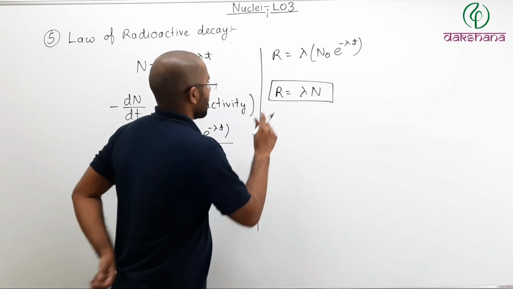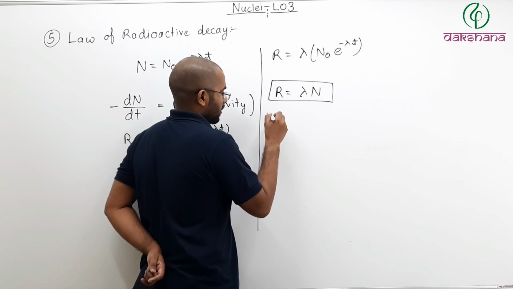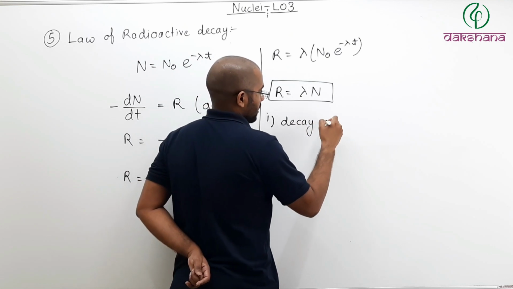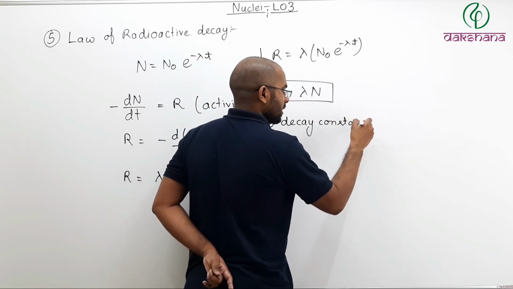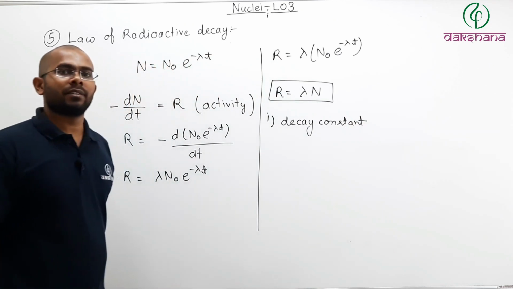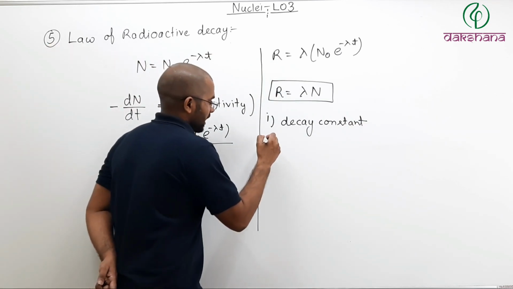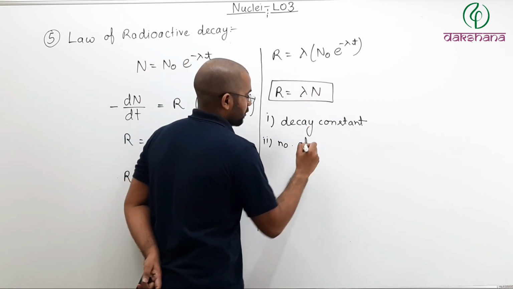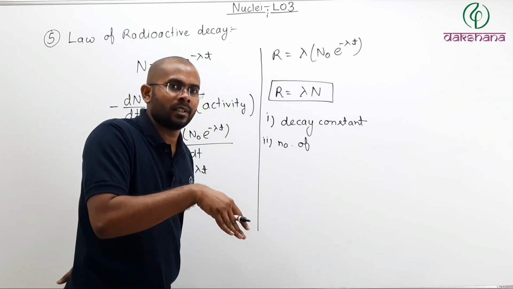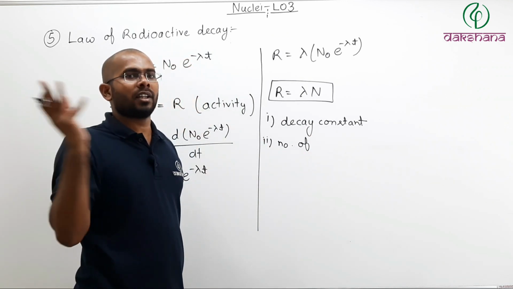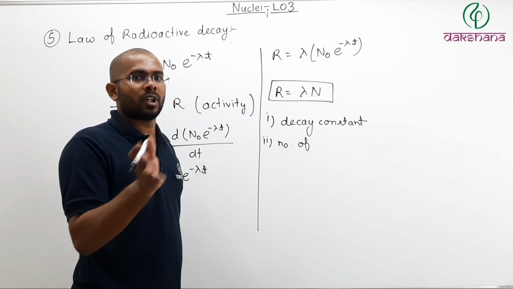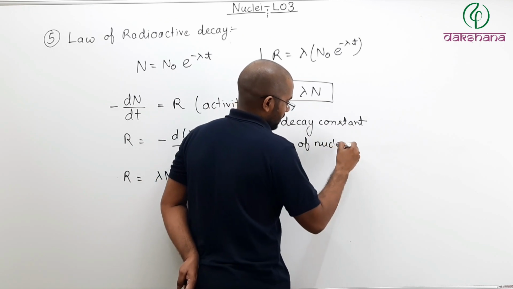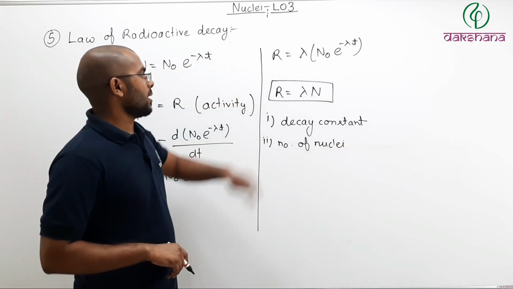So the activity of the sample depends upon two things. Number one, the decay constant. If you have different elements, their decay constants will be different, and so their activity will be different. And second, it depends upon the number of nuclei present. If you have two samples of the same element, but one has 100 nuclei and the other has 1000 nuclei, then for both of them the activity will be different. So the number of nuclei present matters.